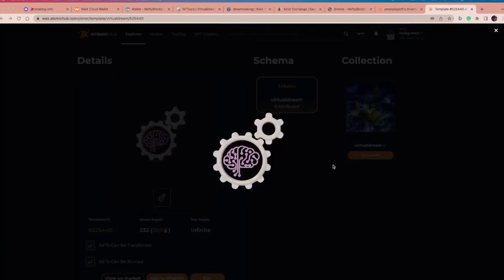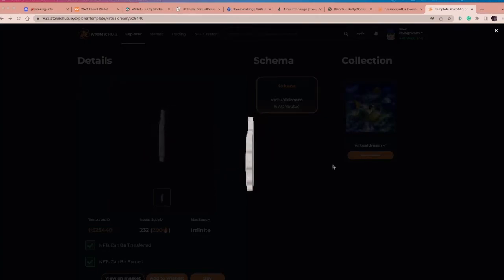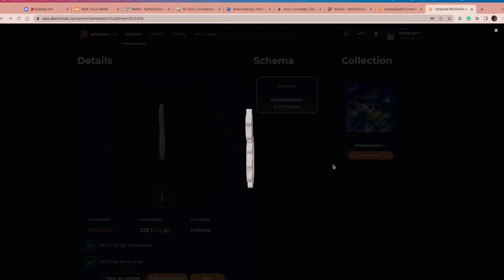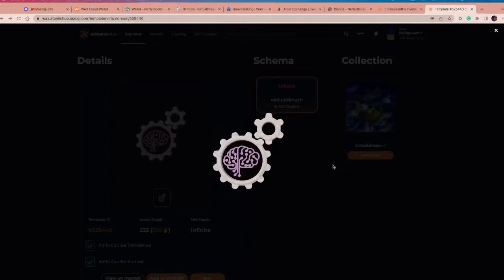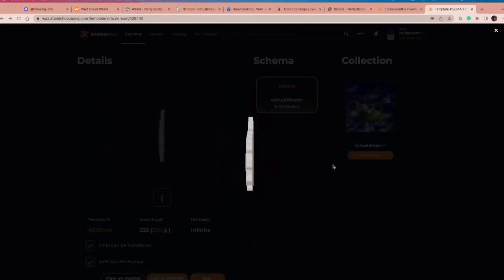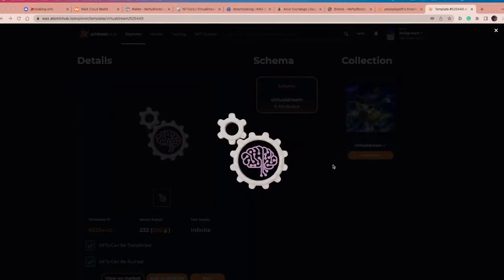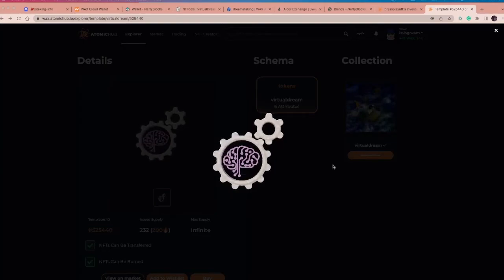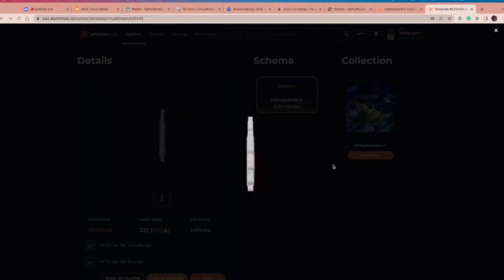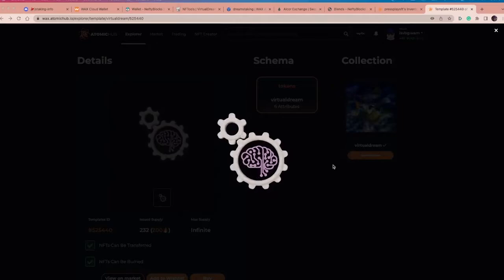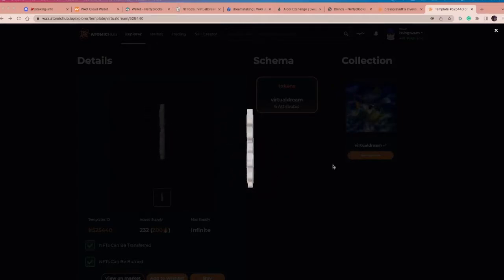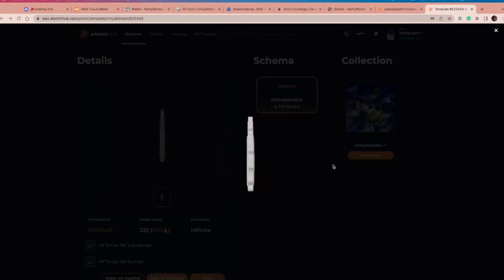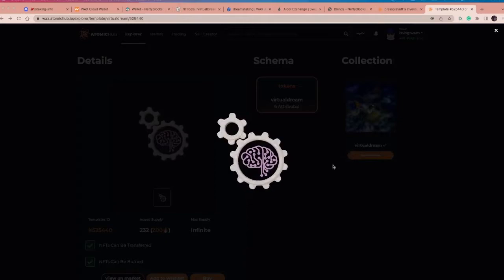This was created a while ago to give collectors additional utility by staking their collection and keeping their collection in their wallet as well, which is just such an underrated thing. And big thanks for going that way. I know it was more effort and it cost more, but it's what collectors really would want: to keep their collection in their wallet, but be earning some Dream along the way.